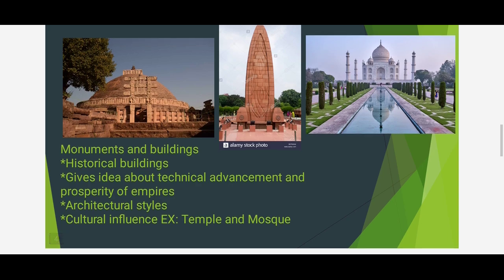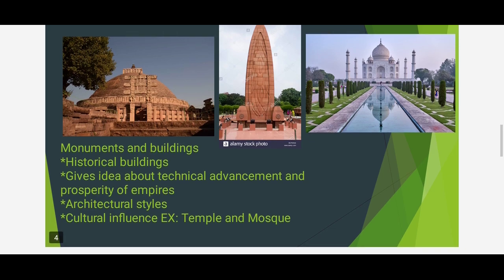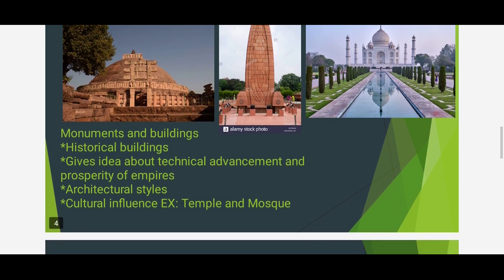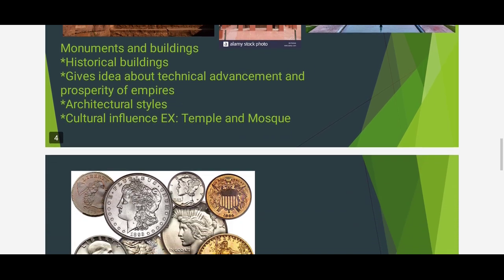Even for your understanding, I can say about a Kerala style home. If you see it, you will identify, okay, these people belong to Kerala, because they construct in a different style to show their regional way. That is what we call cultural influence.